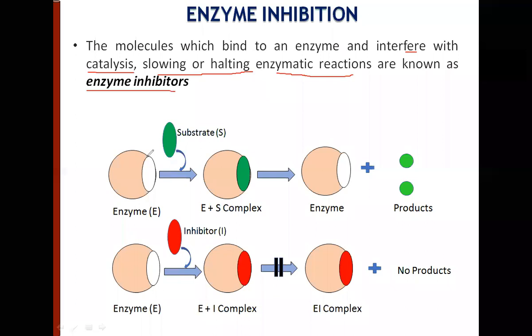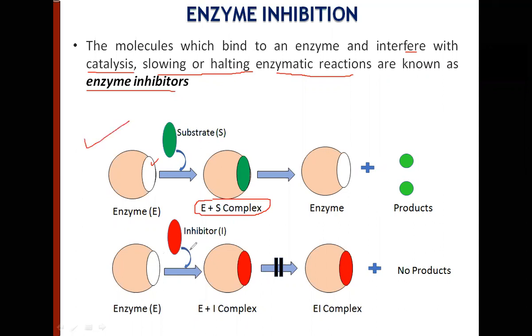Okay, for example, you have an enzyme, this is the active site of the enzyme, and the substrate comes and binds under normal course of action. This is the substrate binding site, so the substrate comes and binds, forming an ES complex, which subsequently dissociates, giving back the enzyme, and the product is formed, right? This is the normal enzyme catalyzed reaction.